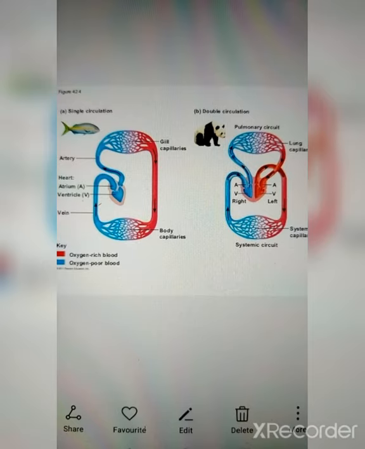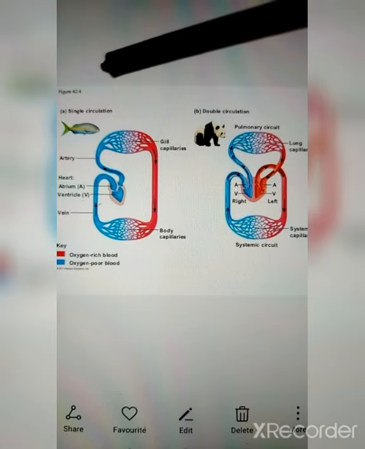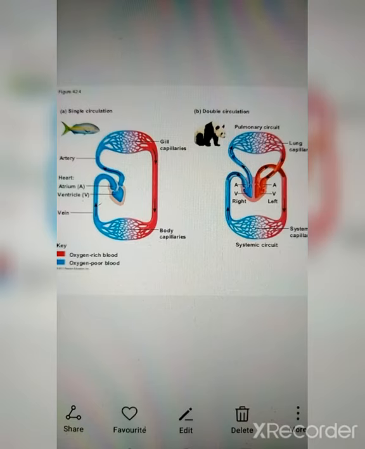Hello friends, look at this diagram. This is about single circulation and double circulation. Double circulation generally happens in almost all animals as well as human beings, whereas single circulation happens in fishes, aquatic animals.